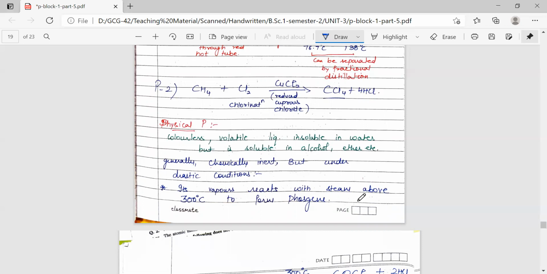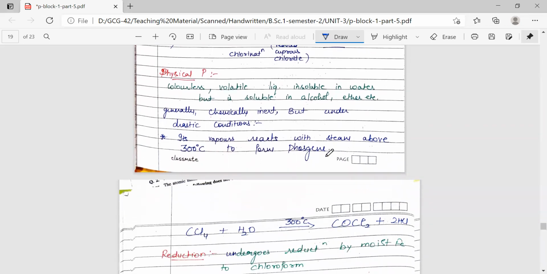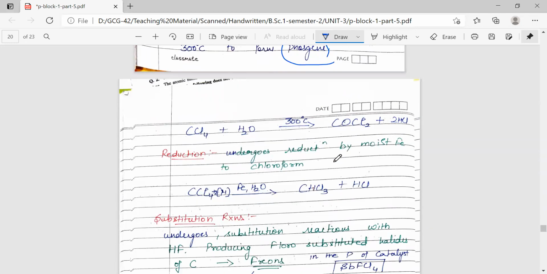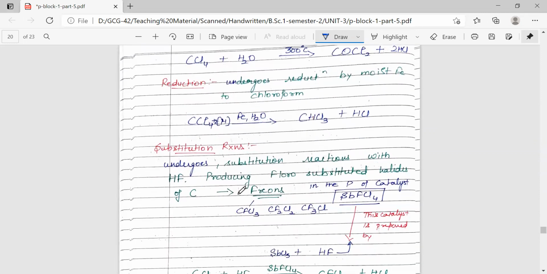and ether. It is generally chemically inert, but under drastic conditions it reacts with steam to give phosgene, which is the poisonous gas that was used in World War I as a bioweapon. Now, coming to its reduction, it will undergo reduction in the presence of moist iron. It will get converted to chloroform, which is another important solvent.